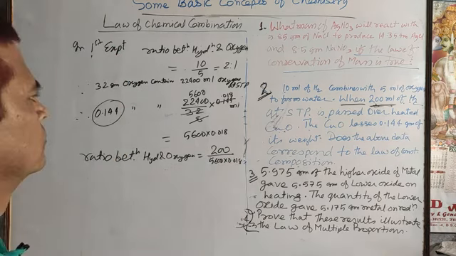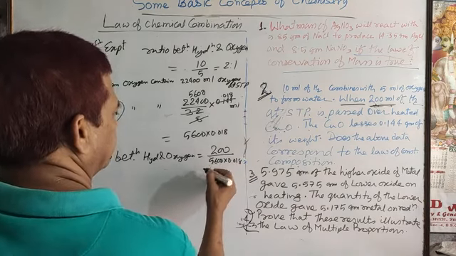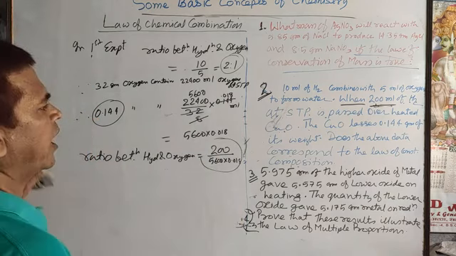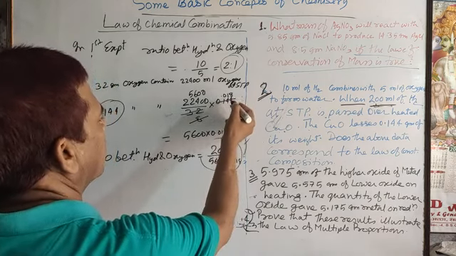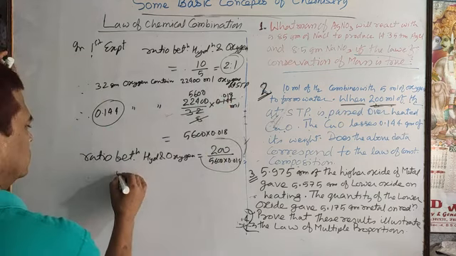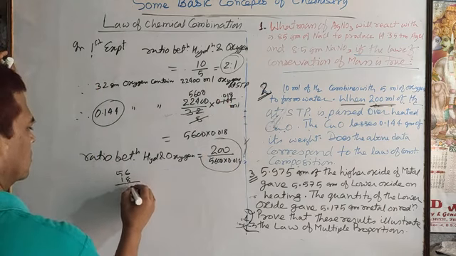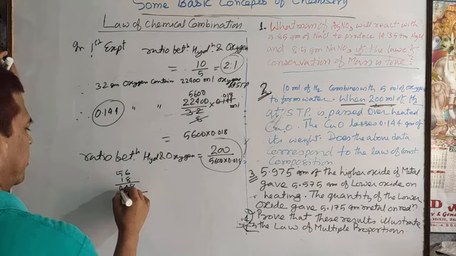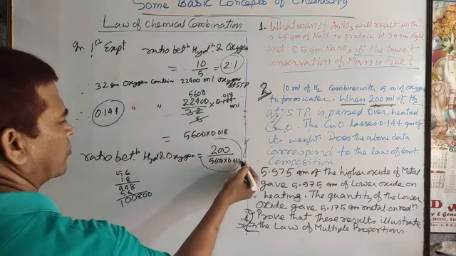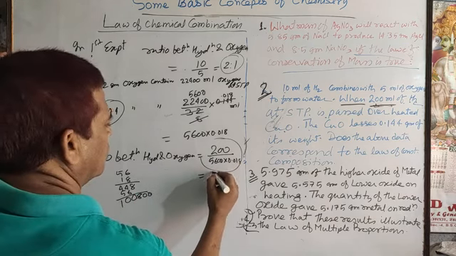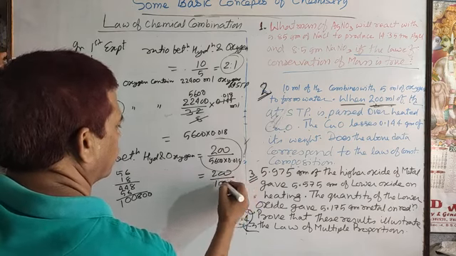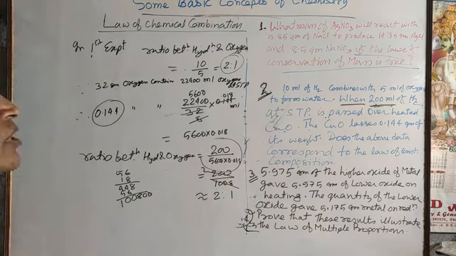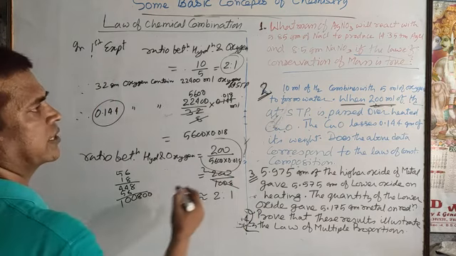Just find how much value that is. Multiplying 5600 by 0.018, we get approximately 100.8. So 200 by 100.8 is approximately 2, a 2:1 ratio. So the ratio is coming the same.